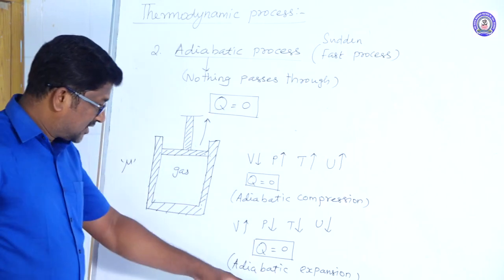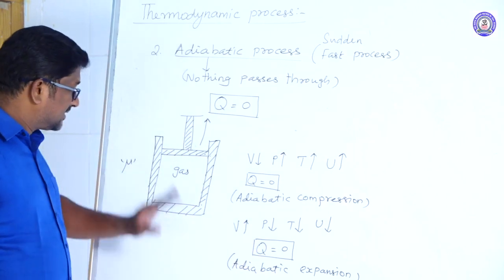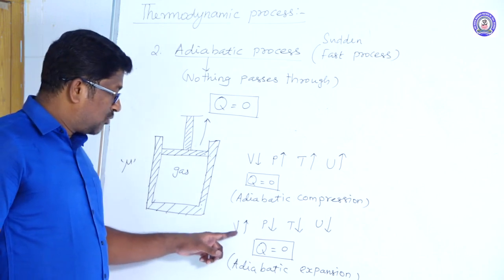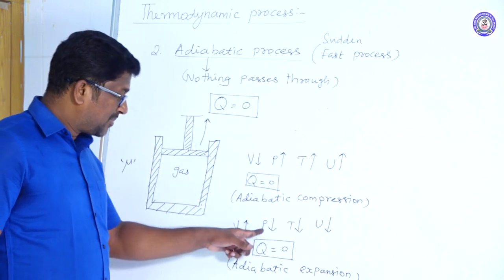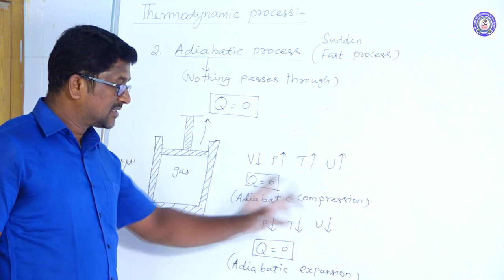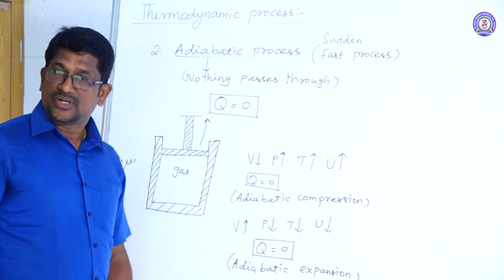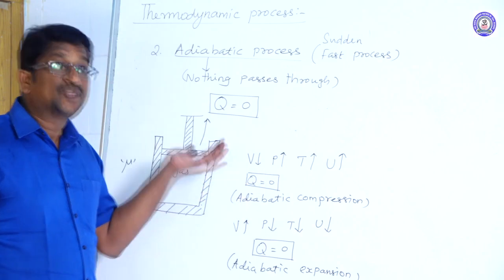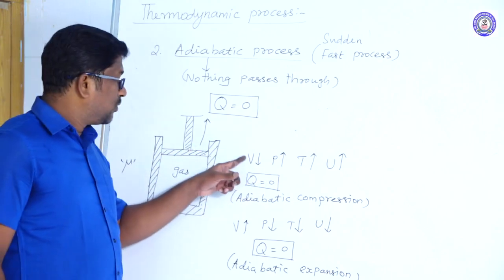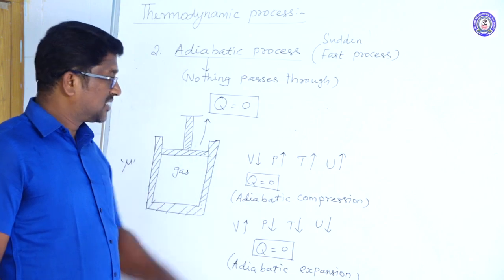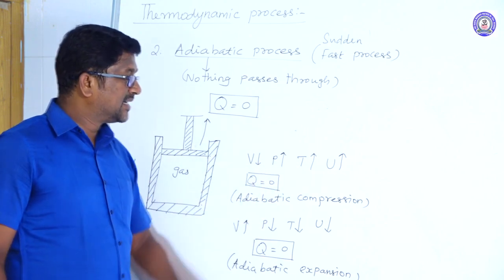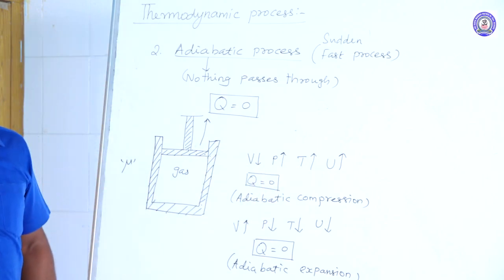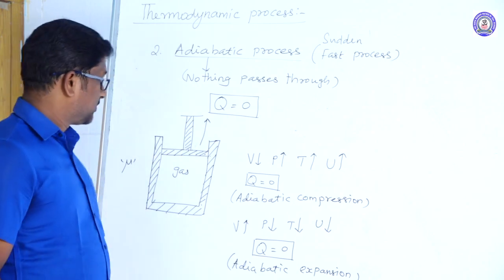In adiabatic expansion, no heat enters the system from the surroundings, and the volume of the gas increases, pressure decreases, temperature decreases, and the internal energy of the system also decreases. In adiabatic compression, no heat leaves the system, and the volume of the gas decreases, pressure increases, temperature increases, and the internal energy of the gas also increases.